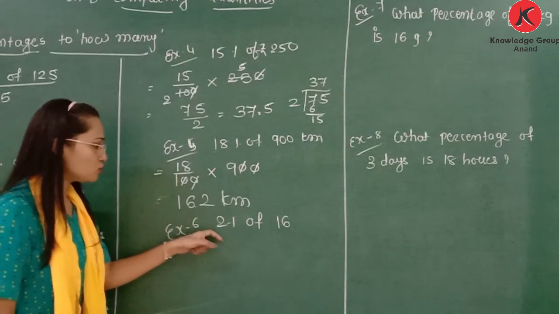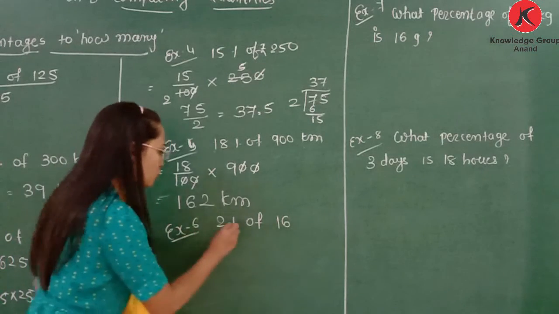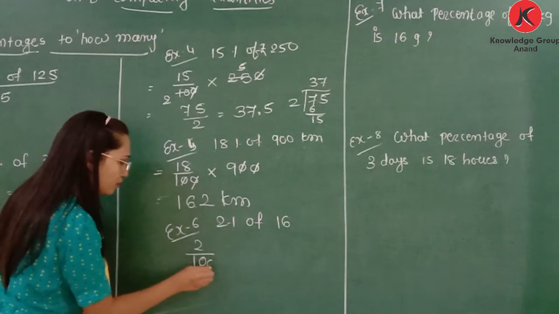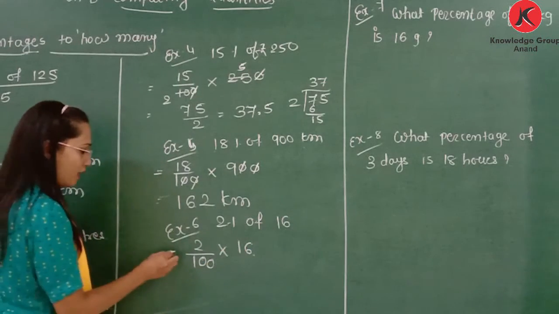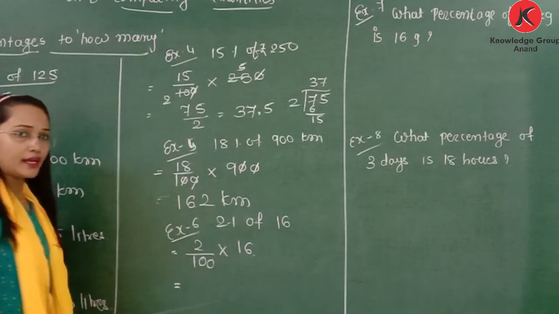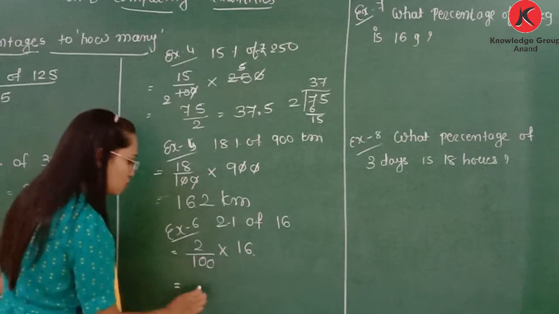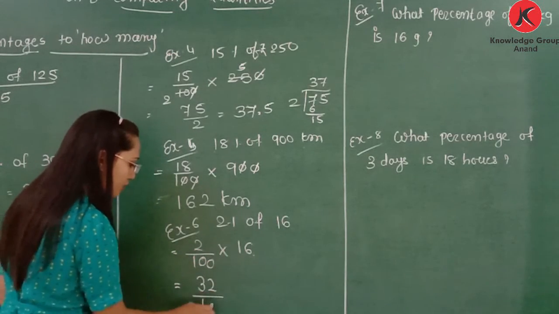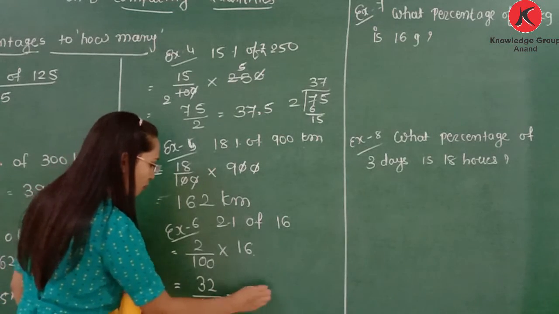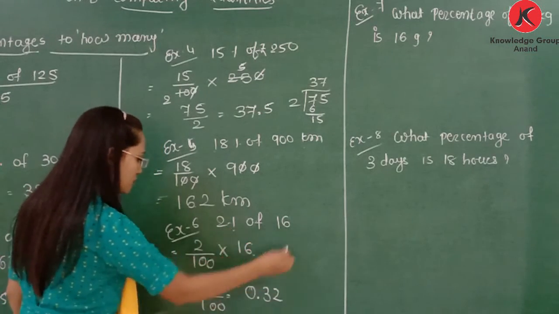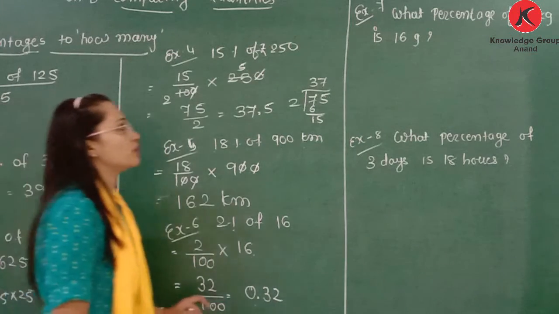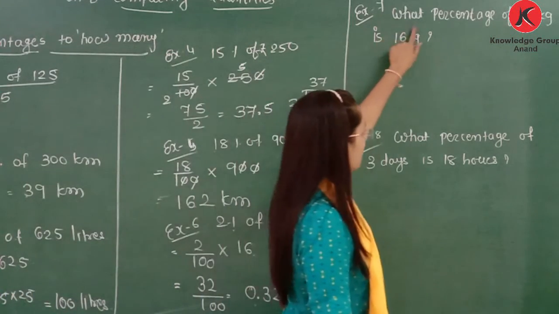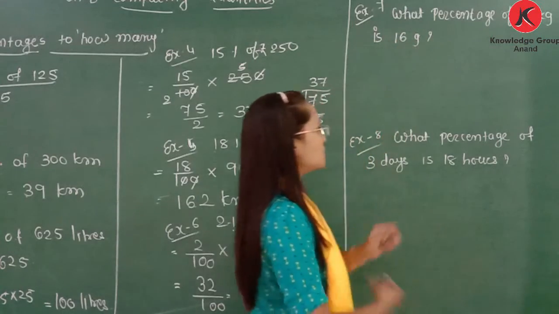Now next one, 2% of 16. So here 2% means 2 by 100 of means multiplication, multiply 16. Now here we cannot get any common factor, so here 16 2s are 32 by 100, so it is 0.32. 2% of 16 is 0.32. Clear? Now next one. What percentage of 1 kg is 16 gram?